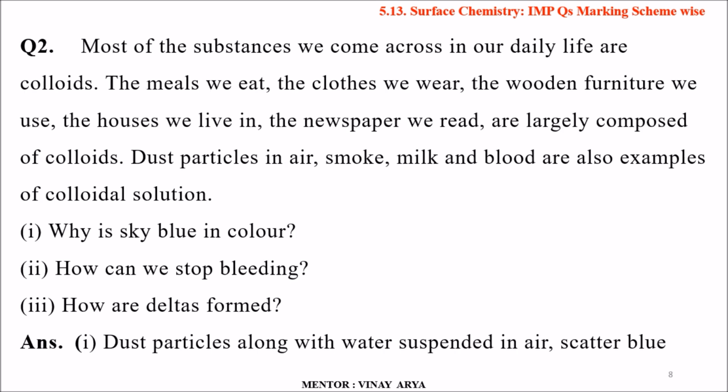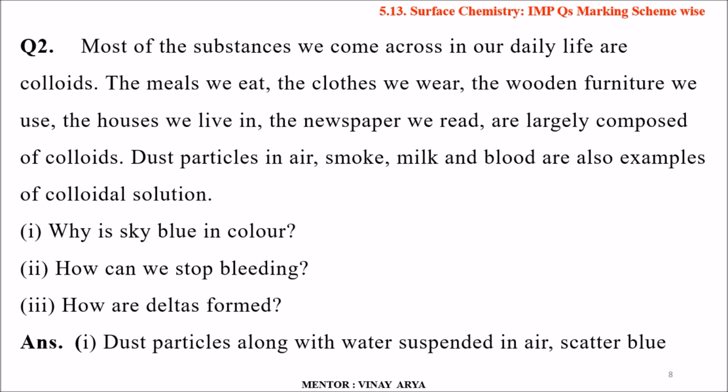Second question: most of the substances we come across in our daily life are colloids. The meals we eat, the clothes we wear, the wooden furniture we use, the houses we live in, the newspaper we read are largely composed of colloids. Dust particles in air, smoke, milk and blood are also examples of colloidal solutions. The first part is why is the sky blue in color, second, how can we stop bleeding, and third, how are deltas formed.